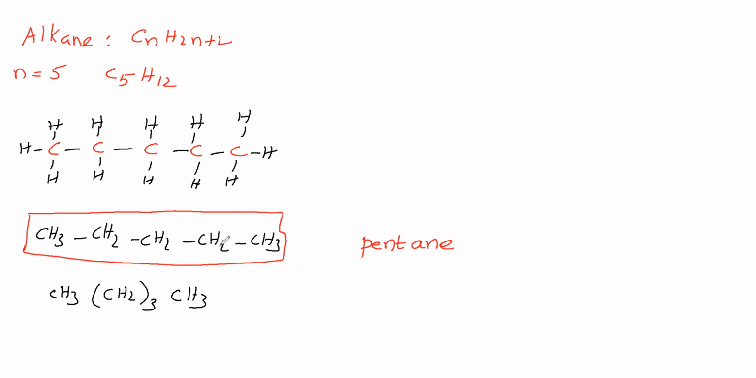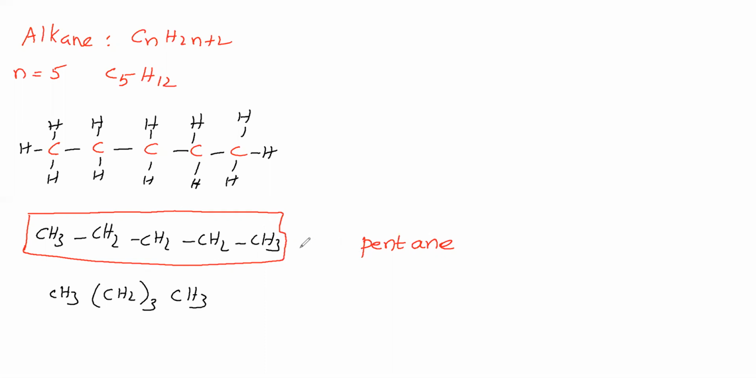In this compound, all the carbon atoms are present in the parent chain. Nothing is out of the parent chain. Is there any carbon out of the parent chain? Nothing. Therefore, there is no prefix here. So, what is the IUPAC name for this compound? Pentane. Pentane is the IUPAC name.